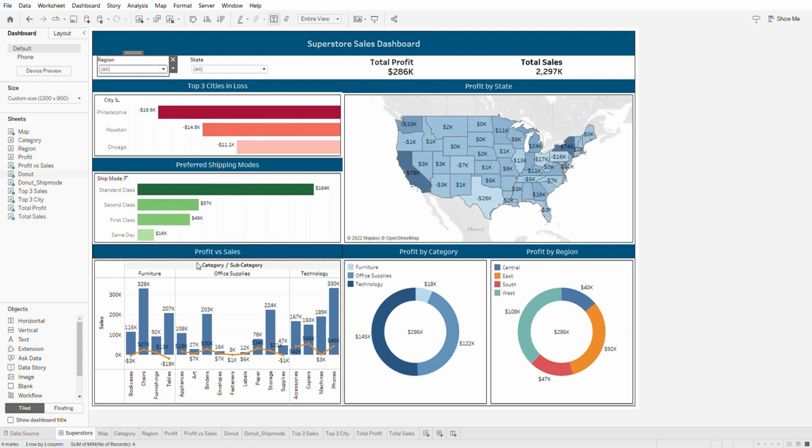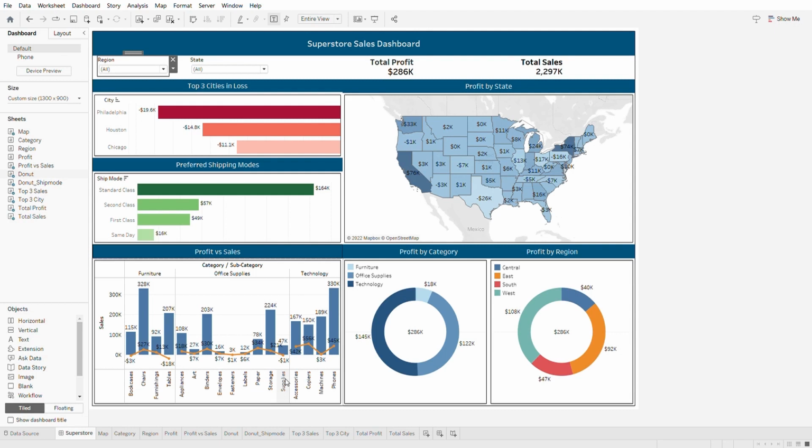And next we will look at this profit versus sales analysis. The bars represent the total sales, whereas the yellow curve represents the total profit in each subcategory. From the graph, it can be seen that the subcategory tables is the highest in losses with minus $18,000, and bookcases with minus $3,000 and supplies with minus $1,000.